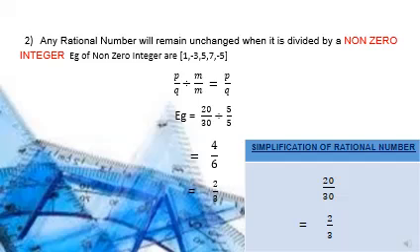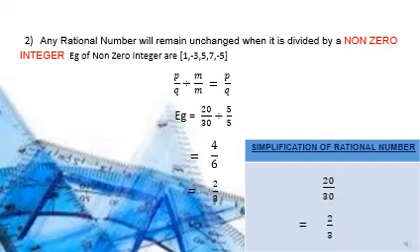We will take 20 by 30 and now we will simplify it. When we simplify it, the answer will be 2 by 3. How is it? 10 2s are 20 and 10 3s are 30. Our answer is 2 by 3. Here you can see the answer which we got by dividing the rational number by the non-zero integer is equal to the answer which we got by simplifying the rational number. So here also the property is satisfied.